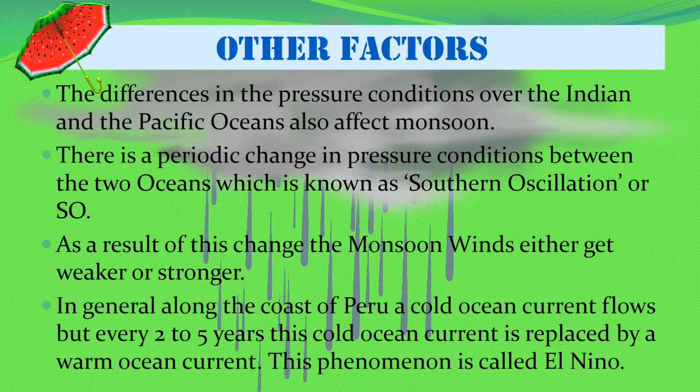So there is a periodic change in pressure conditions between the two oceans, which is called southern oscillation or SO. As a result of this change, the monsoon winds either get weaker or stronger. In general, along the coast of Peru, there is a cold ocean current. But sometimes that cold ocean current is replaced by a warm ocean current. This phenomenon is called El Nino. So depending upon this phenomenon, the monsoon winds become either very strong or very weak.